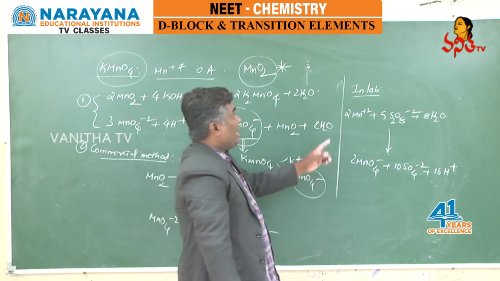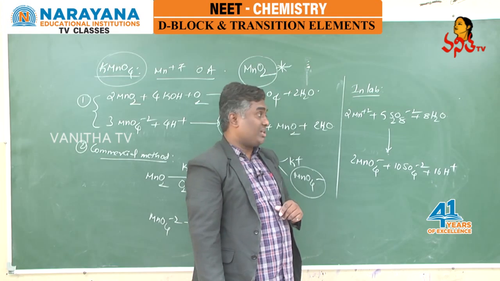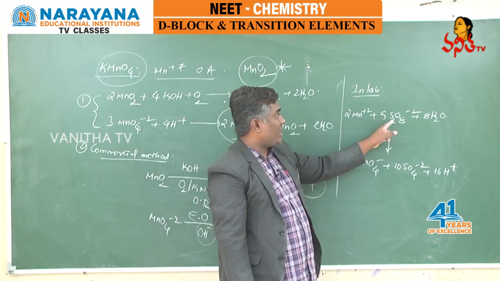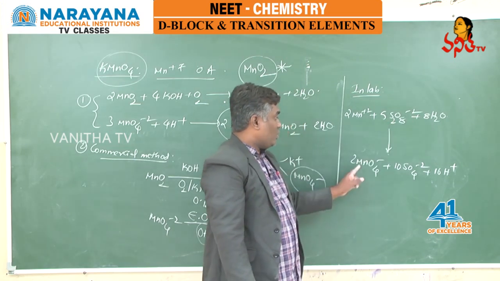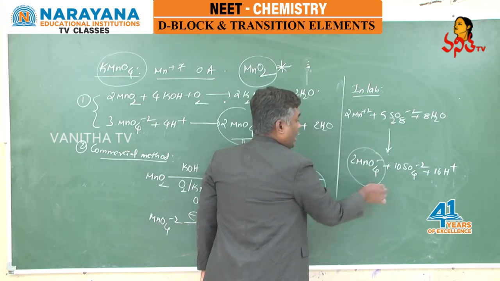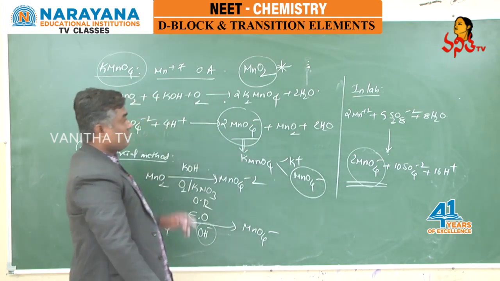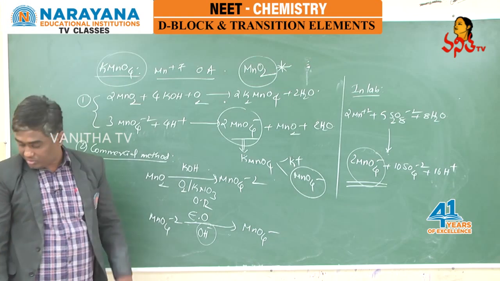And at the same time, in the laboratory, if you want to prepare potassium permanganate, Mn plus 2 is treated with persulfate ion in aqueous medium. You are getting permanganate ion, means again you can say KMnO4, you got it, right? This is preparation of KMnO4.